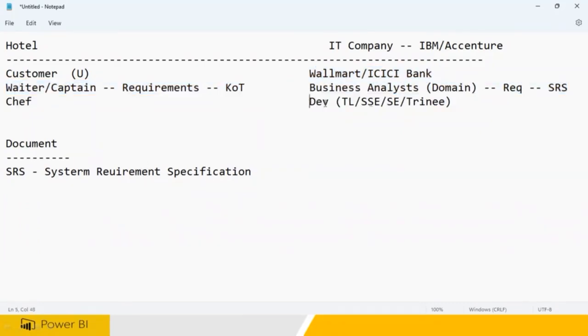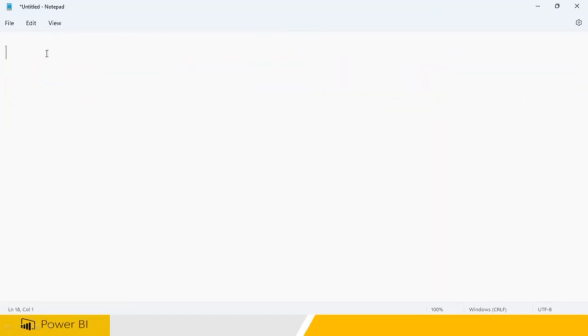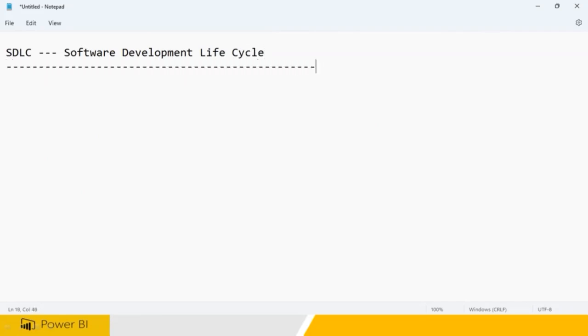So then only development work is going to be starting. So how is the development work going to start now? That is where a process called SDLC, software development life cycle, is going to be starting, because everything is ready, right? The life cycle tells you that in the first phase you have to go and get the scope of the project. You need to go and get what the scope is. Scope means what work you want to do.